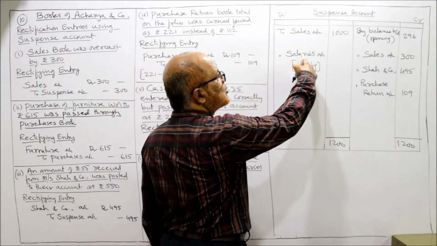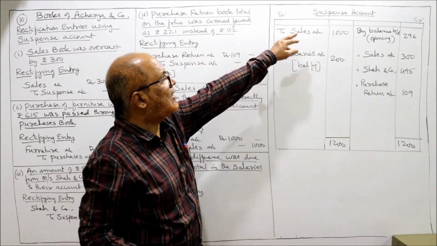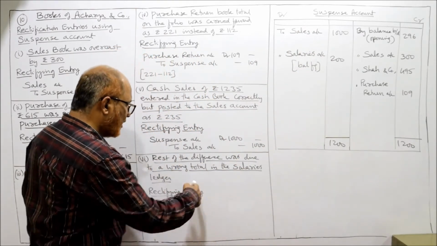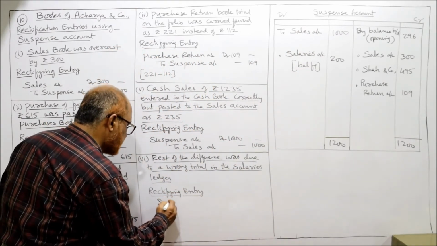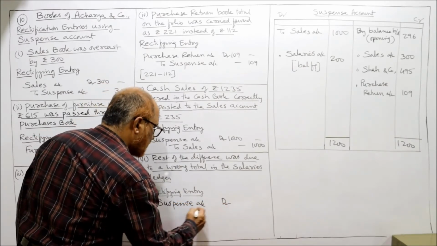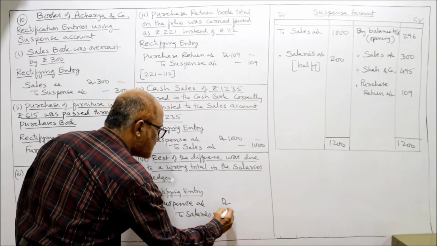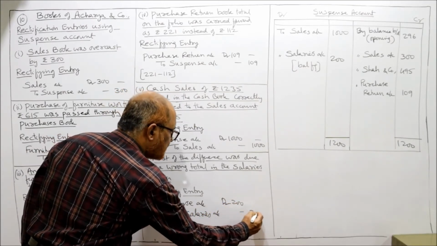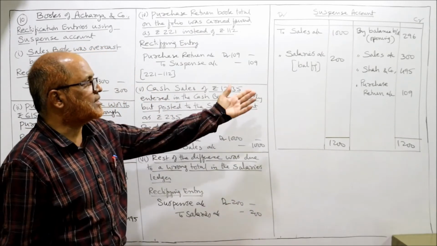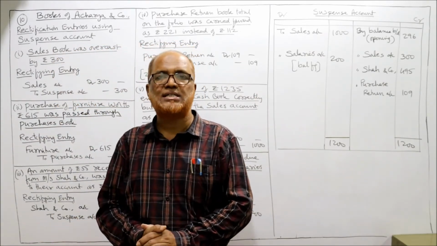So on the debit side to salaries, balancing figure 200. Which account have I debited here? Suspense account is debited. So now I will write the entry: suspense account debit to salaries account 200. That's all. We have passed the entry. Suspense account is closed. So this is the end of problem number 10.